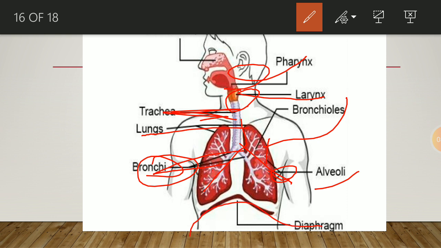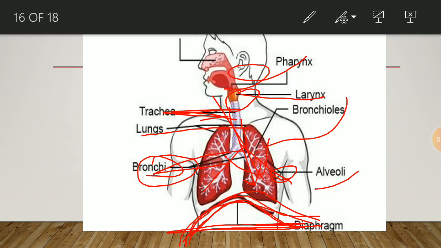When the diaphragm moves upward, the process of exhalation takes place because the volume of the thoracic cavity decreases. When the diaphragm moves downward, the volume of the thoracic cavity increases, so the process of inhalation takes place at that time.